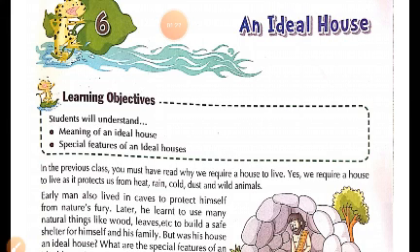This is the place where we live with our family. Family plays a very important role in our life. That is why we always think about us as well as our family. So, how can we make a house an ideal house?